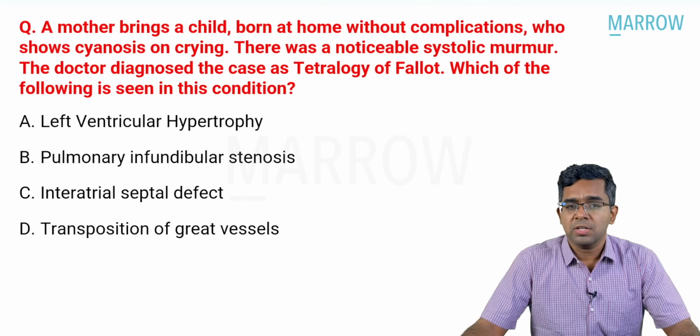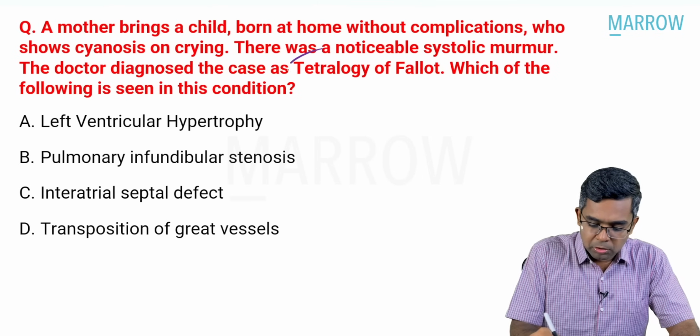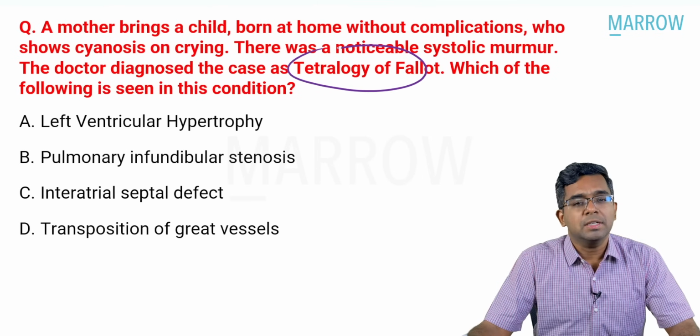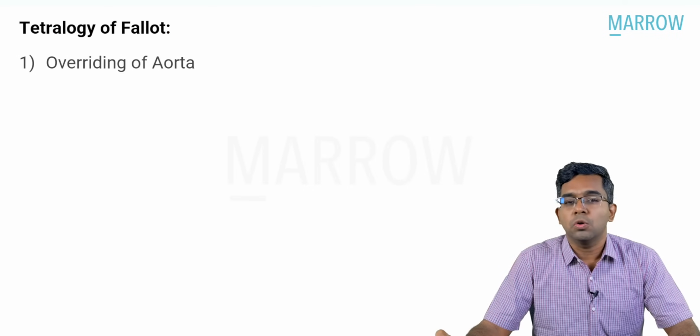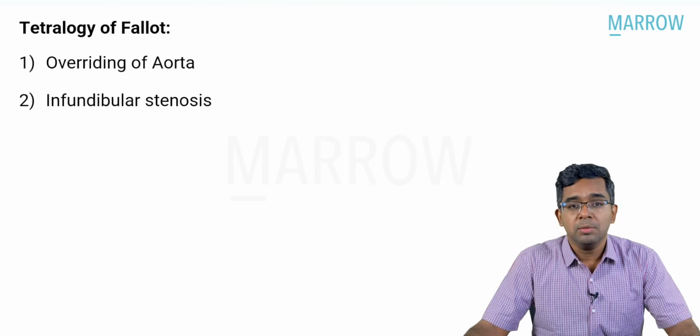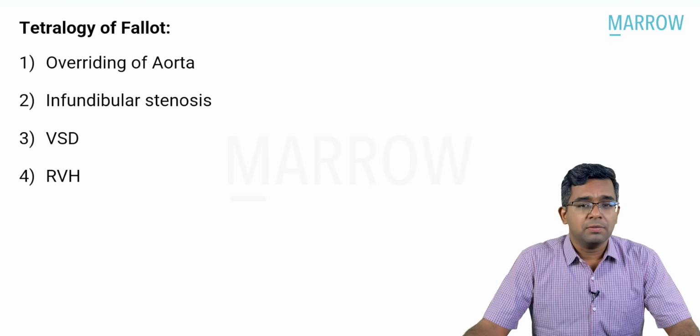It is a fairly straightforward question. The question is asking about which of the following is a component of tetralogy of Fallot. We all know that it has four components. Number one is overriding of aorta. Number two is the pulmonary stenosis, which we refer to, but it's actually the infundibular pulmonary stenosis, which is the correct version. And third is VSD, ventricular septal defect, and fourth is right ventricular hypertrophy.